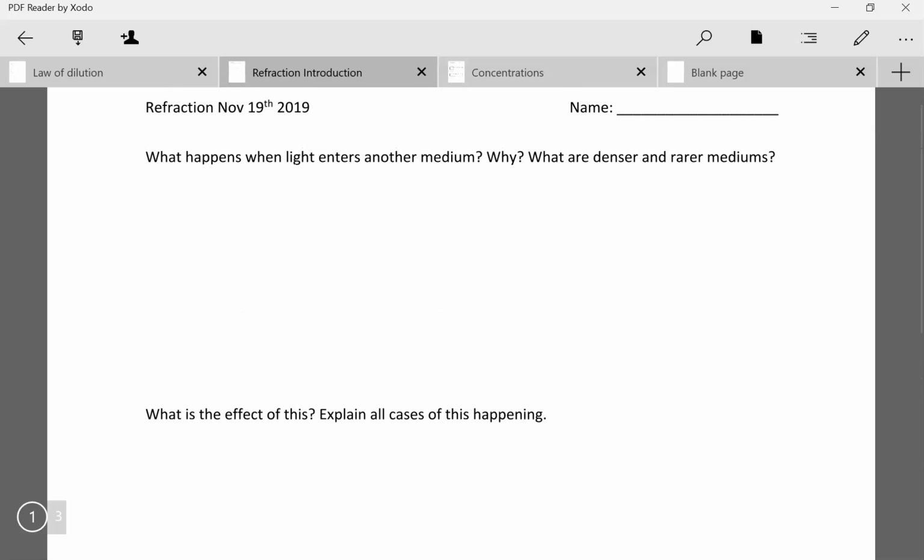What happens when light enters another medium and why? Basically, what we have to understand is light changes its speed when it enters another medium. This is the most important thing that light does. All other things that happen are effects of this phenomenon. So light changes its speed, and why?